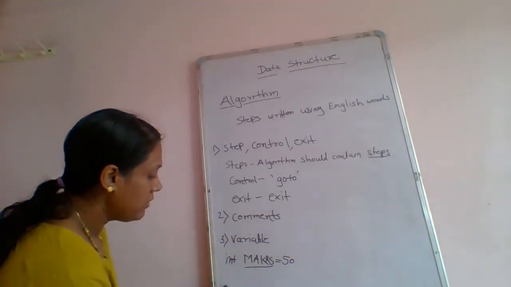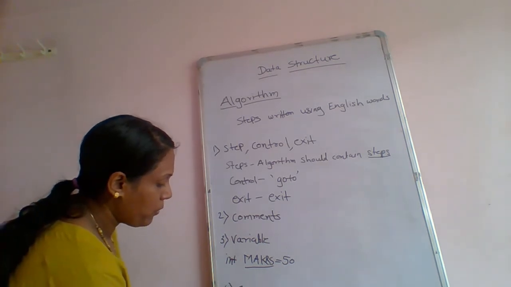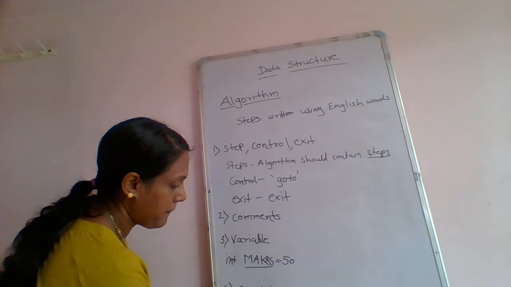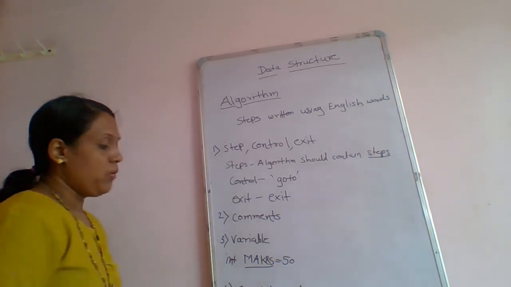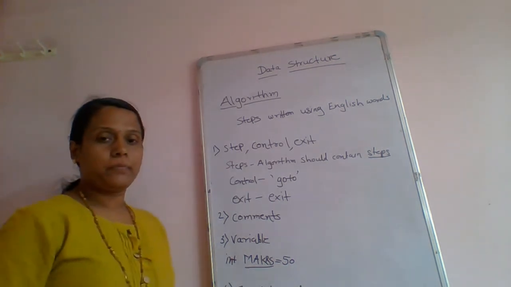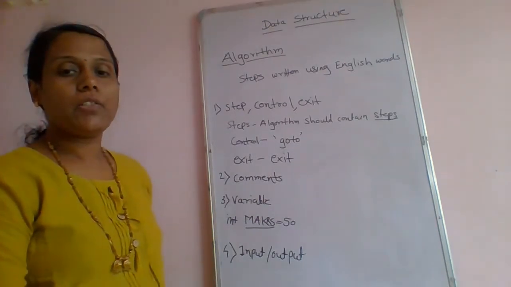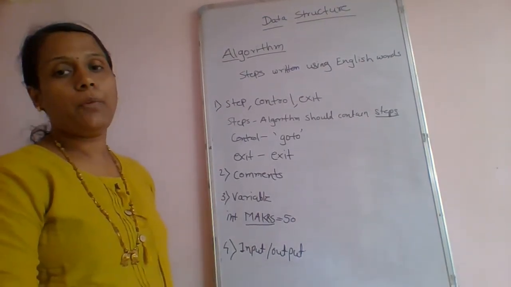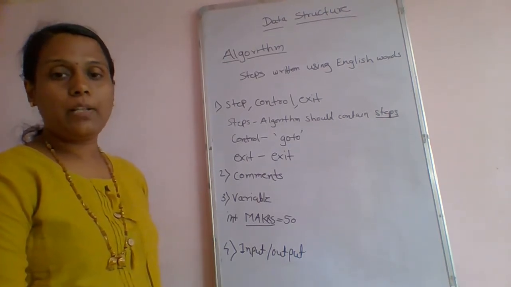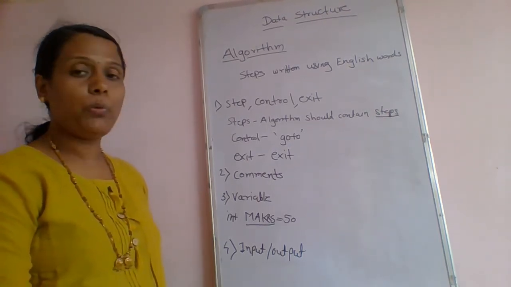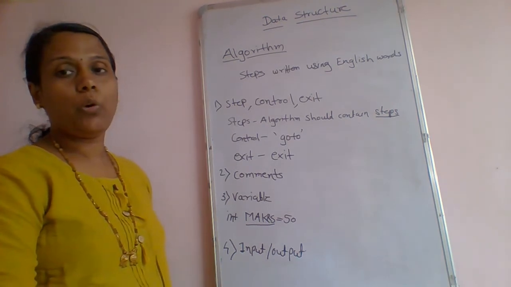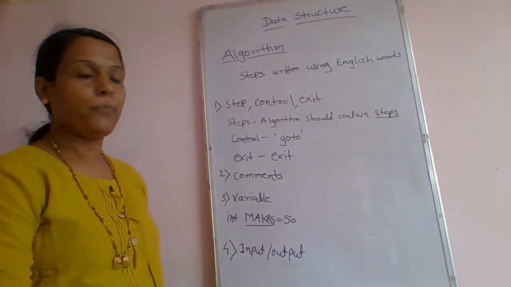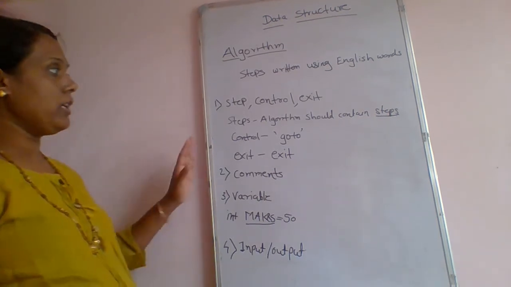Next one, the fourth, is input and output. So what is input and output in a programming language? Input means you have to give some input to the program. And the output: if you want to display any output from your program, then you have to use the output. So these are the algorithmic notations.